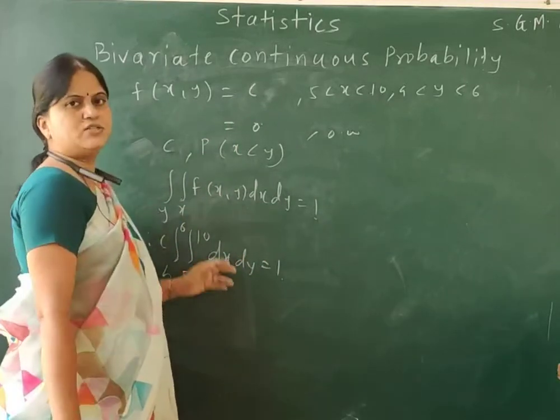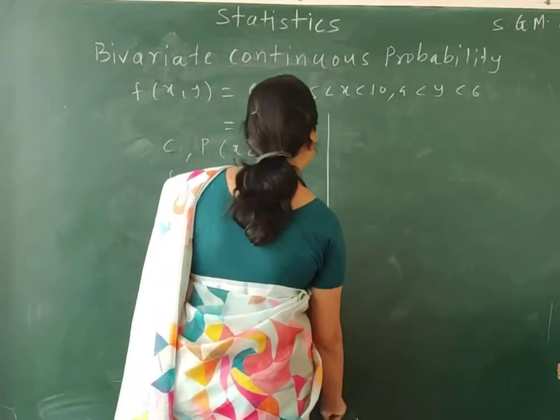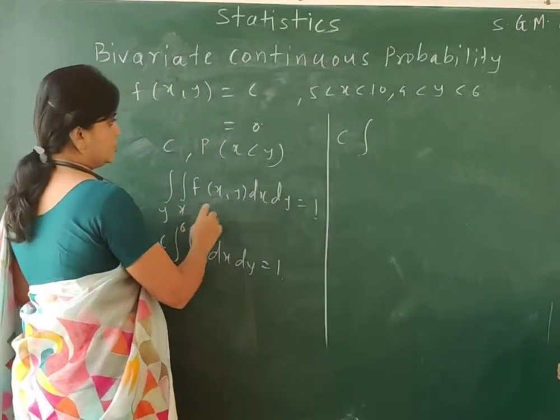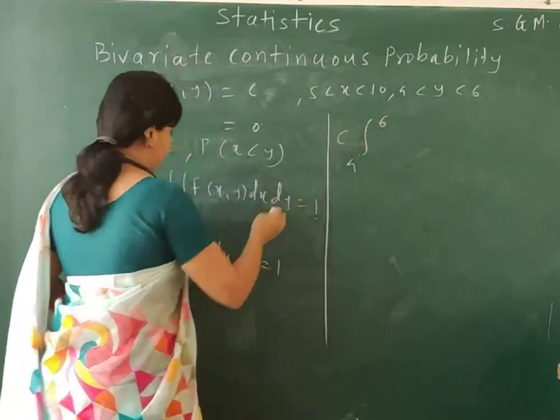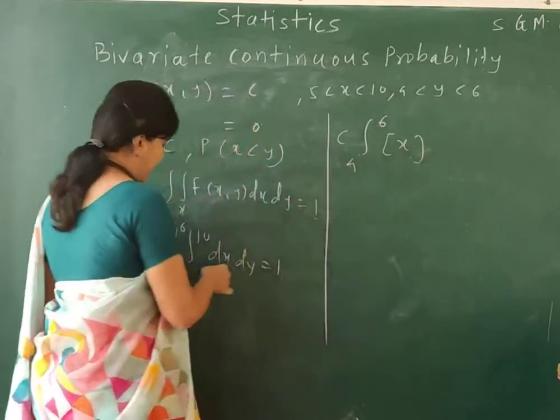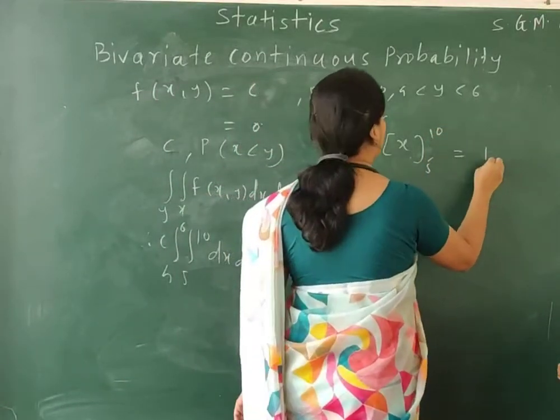So we can solve this integral. Let me solve this integral with c as it is, then the integral 4 to 6 as it is. Now with respect to dx, I get only the term x, and the range is 5 to 10, equal to 1.